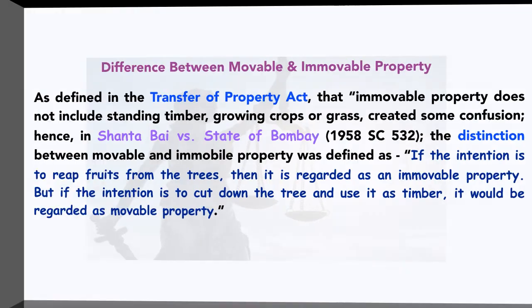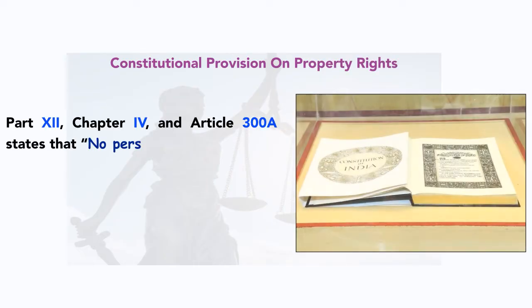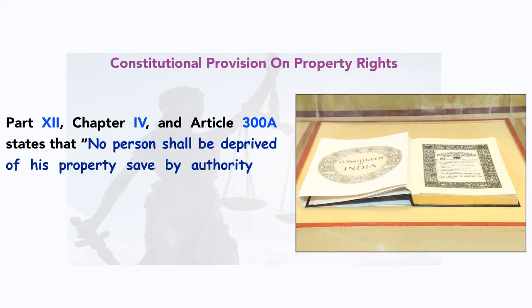Now let's check out the constitutional provision on property rights. Part 12 and Article 300A states that no person shall be deprived of his property save by authority of law. So what does it mean? That if you have some property, no one can take it away. That is yours, means yours. So that is the constitutional provision regarding property rights.